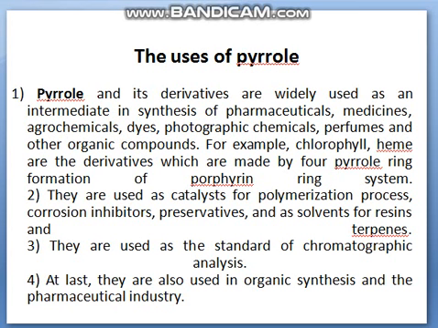For example, chlorophyll and heme are derivatives which are made by four pyrrole rings forming a ring system. They are used as catalysts for polymerization processes, corrosion inhibitors, preservatives, and as solvents for resins and terpenes. They are used as standards for chromatographic analysis. They are also used in organic synthesis and pharmaceutical industries. So here we have completed the topic.